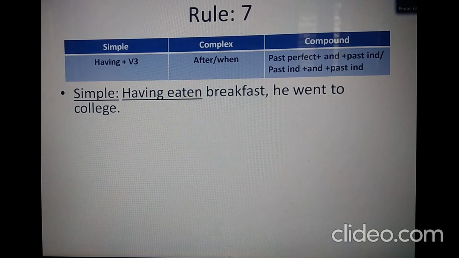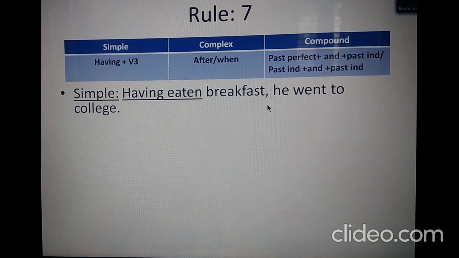This sentence has only one clause, and the other part is certainly a phrase. The second part, he went to college, is the main clause of the sentence. As this is the main clause and the other is a phrase, this sentence is certainly in the simple form.